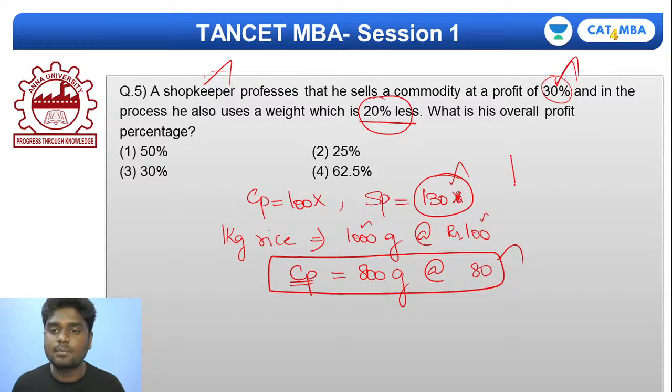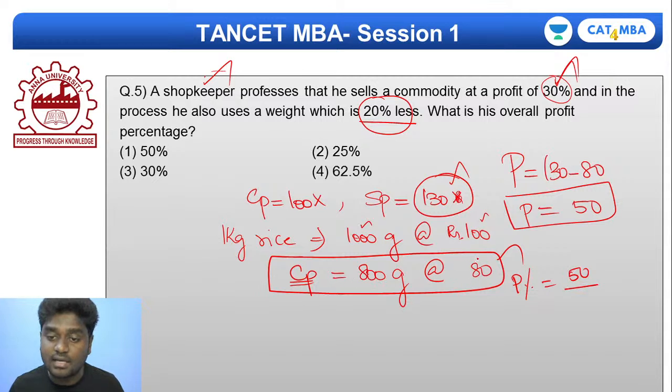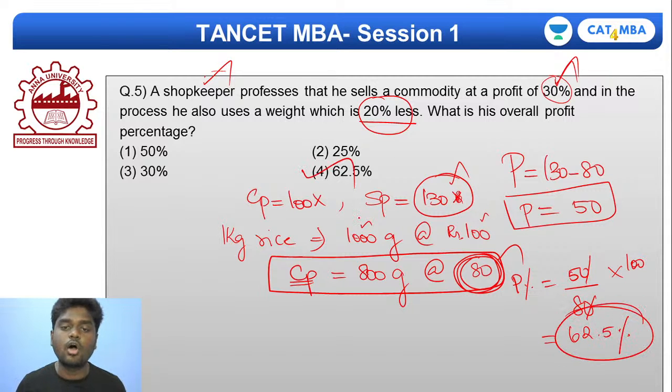Now tell me the exact profit this fellow makes. It's going to be 130 minus 80, which is exactly 50 rupees. So 50 rupees is the profit the shopkeeper attains. To find the profit percentage, it's going to be 50 by the cost price. What is the actual cost price? 80. So 50 by 80 into 100, and you will get exactly 62.5%, if I'm not wrong. So the answer is option 4. 62.5% is the overall profit percentage for the shopkeeper. I hope this explanation is clear for everybody.